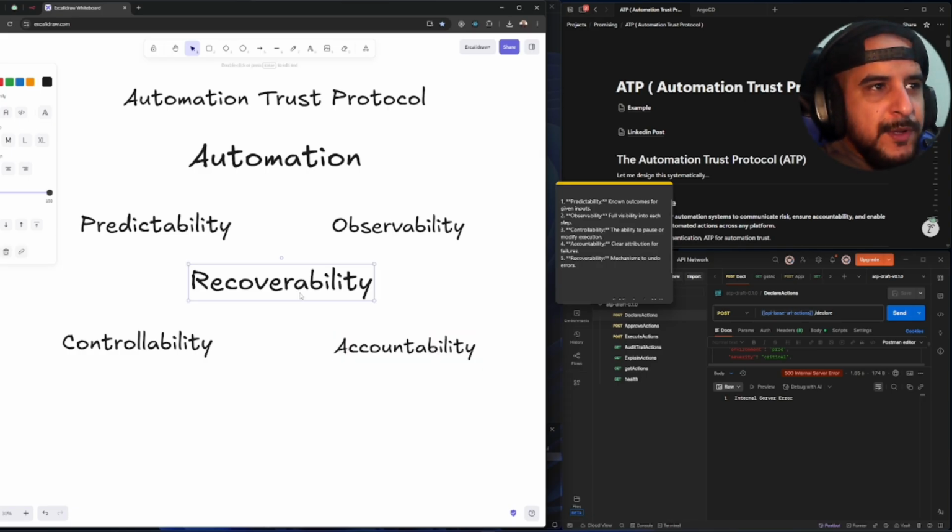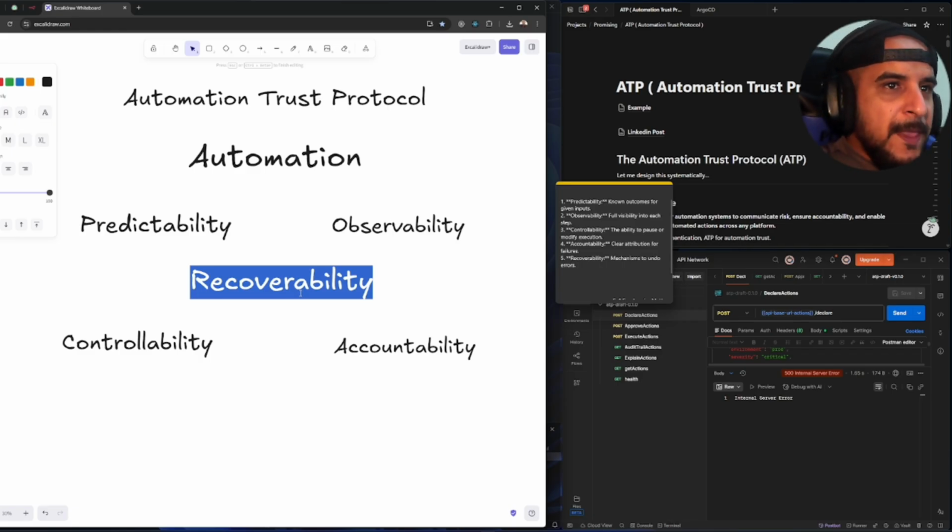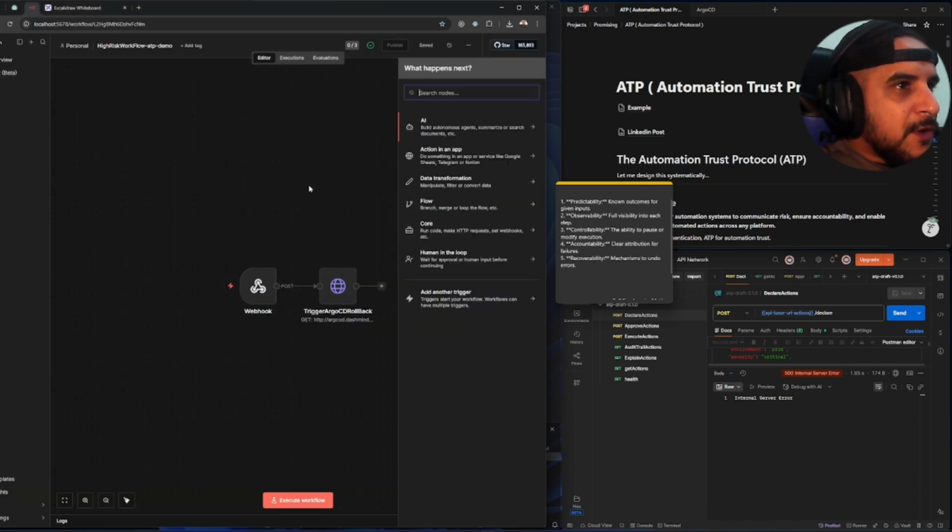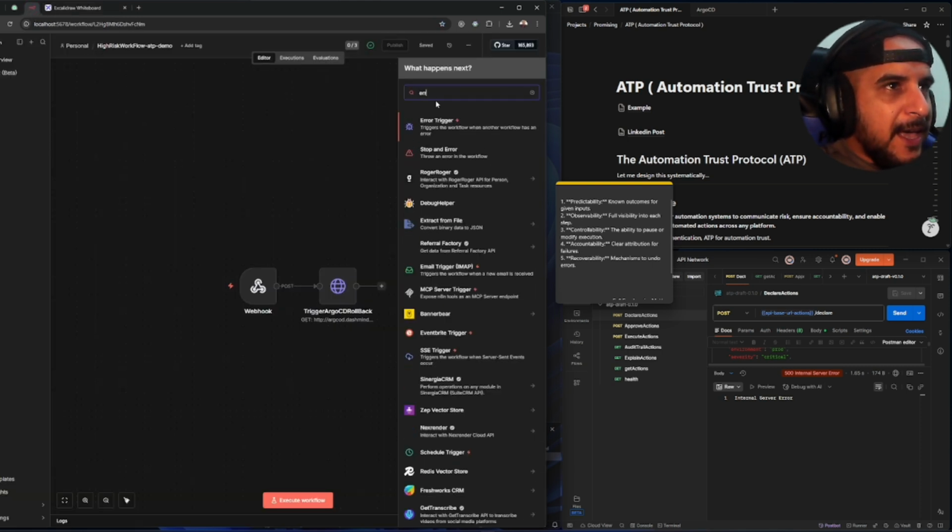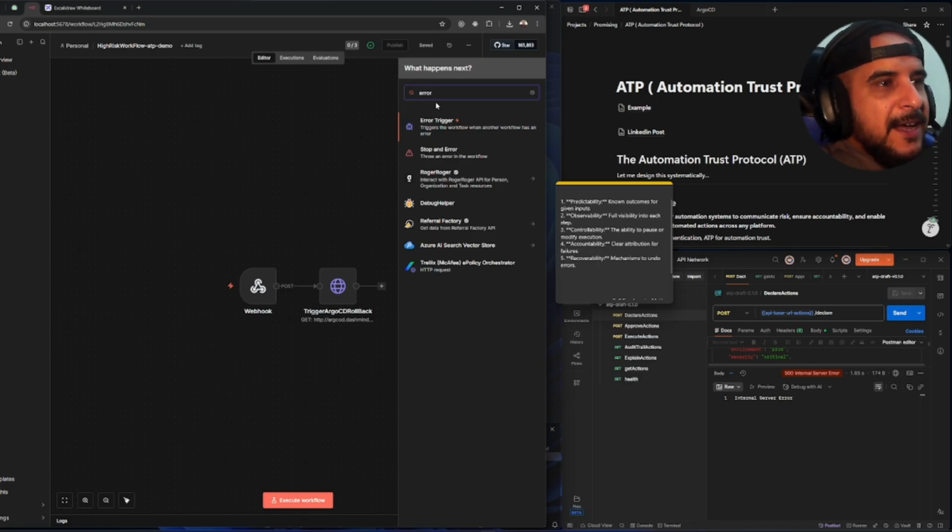And finally, recoverability. This is a word that a lot of people get wrong. So we want a mechanism to undo errors. For example, here in n8n, it's a great engine. They have a lot of nodes that help you with that. For example, this node right here, trigger workflow, and another workflow has an error. This is not recoverability. This is not the recoverability that we are aiming for.